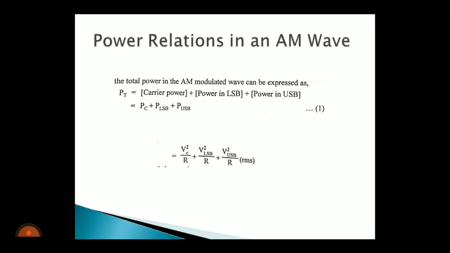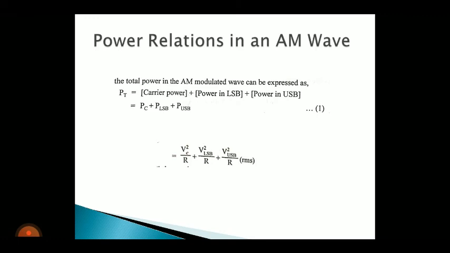So the total power in the AM modulated wave can be expressed as Pt is equal to carrier power plus power in lower sideband plus power in upper sideband. Carrier power is represented by Pc, power in LSB is PLSB and power in USB is PUSB.